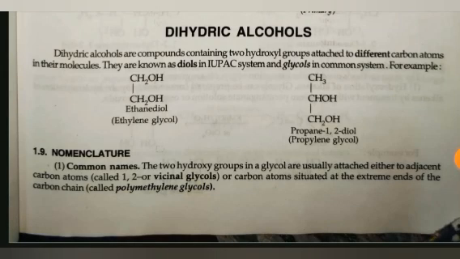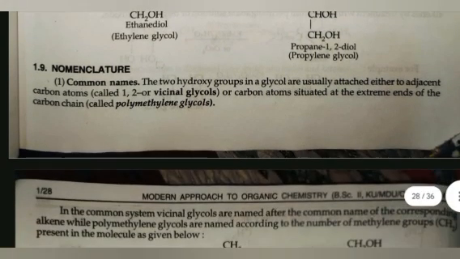Dihydric alcohol. Dihydric alcohols are compounds containing two hydroxyl groups attached to different carbon atoms in their molecule. They are known as diols in the IUPAC system and glycols in the common system. For example, ethane diol, ethylene glycol, or propylene glycol. Nomenclature. First is common name.